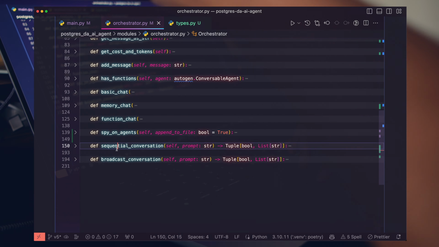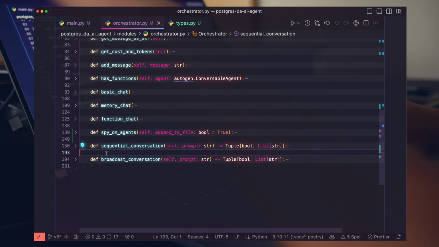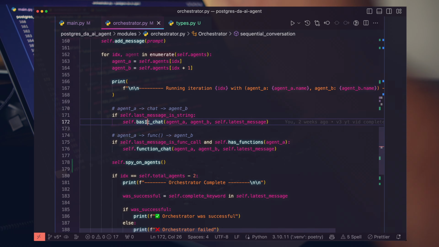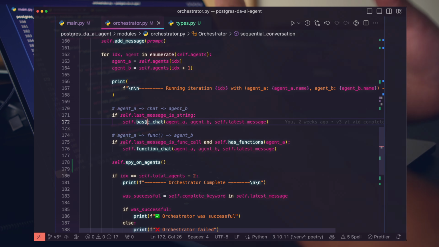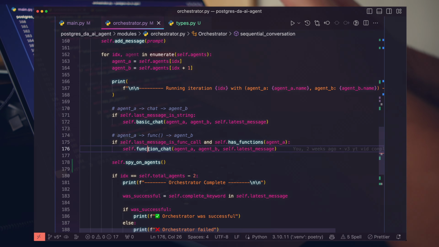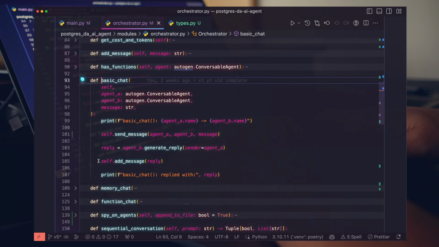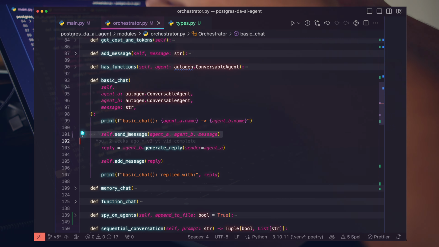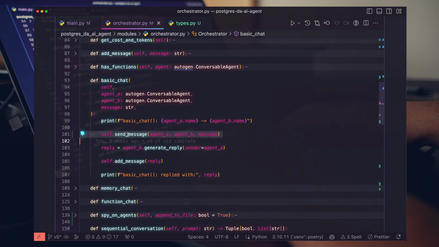And then during the sequential conversations and any other type of conversation type, we can open that up and we can see that inside of the basic chat, which facilitates agent A talking to agent B, and the function chat, which facilitates a function call, we're now just using that send message function, which will both send the message from agent A to B and record the chat that they're having.